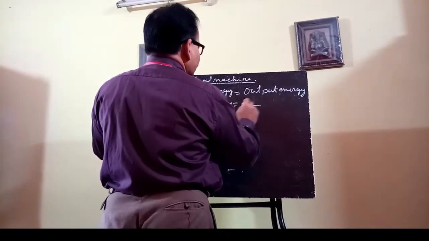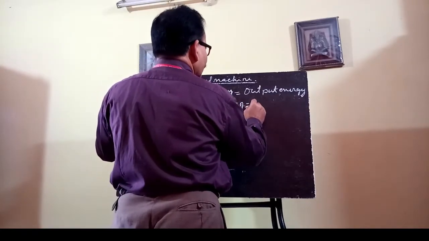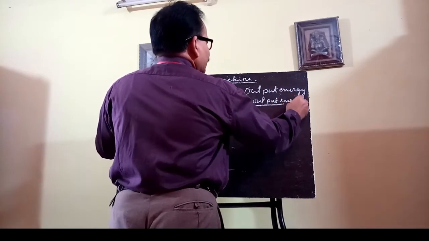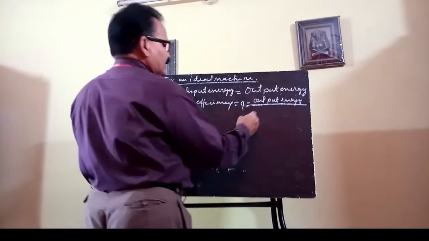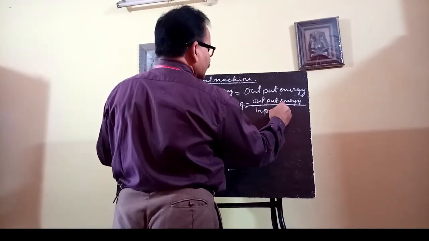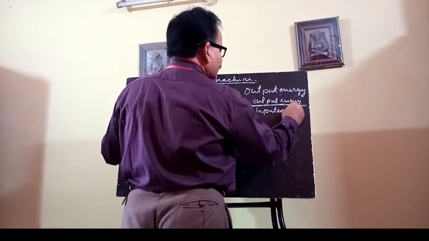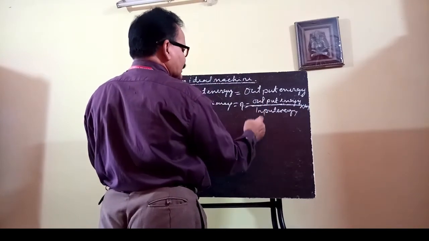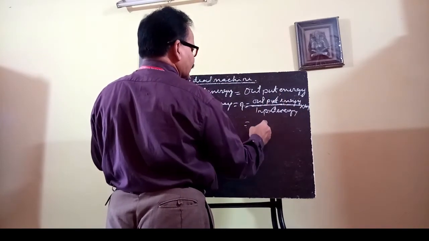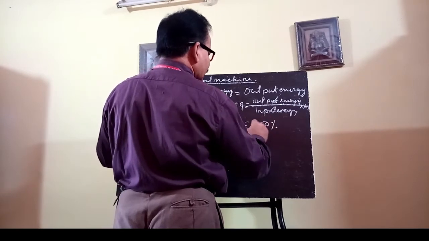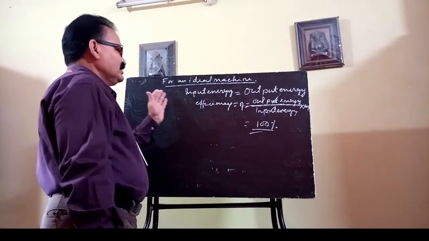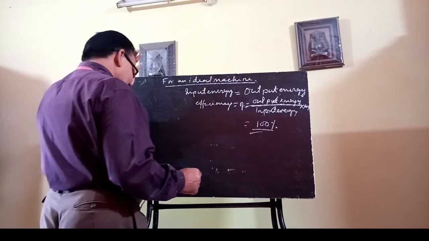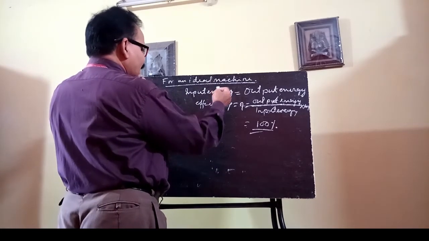So in this case, efficiency, that is your eta, must be equal to your output energy, that is the energy obtained from the machine, to the input energy, into 100%. Since both are the same, they cancel each other, so this will be your 100%. So for an ideal machine, input energy must be equal to the output energy. This is the case for an ideal machine.